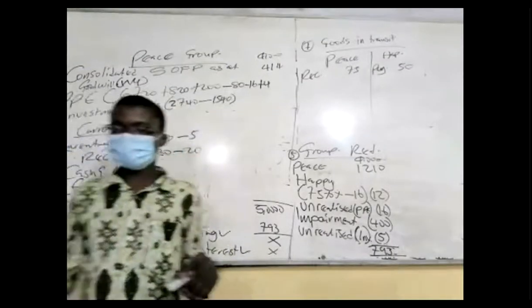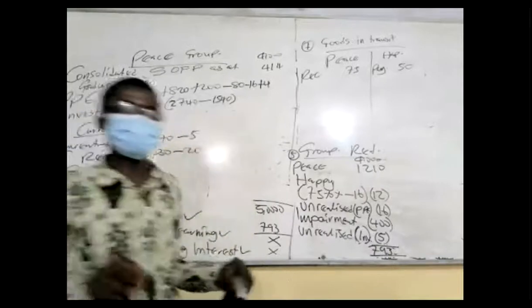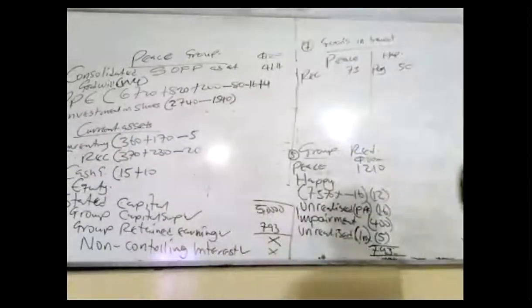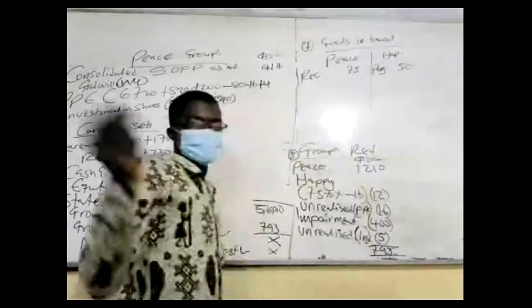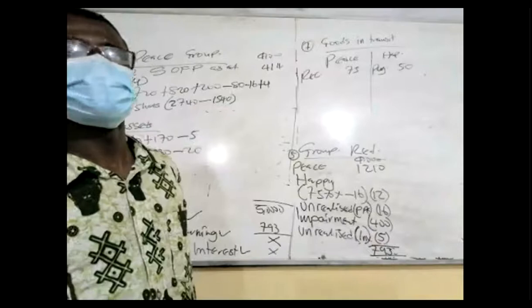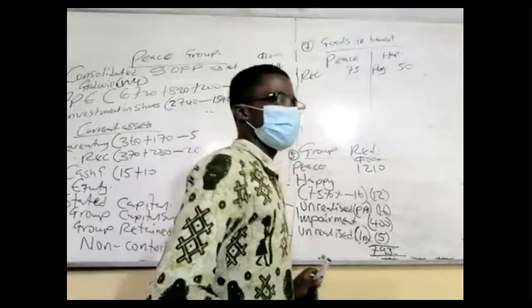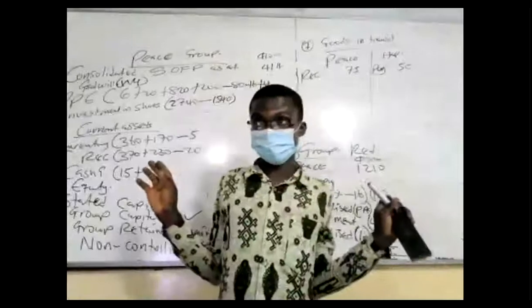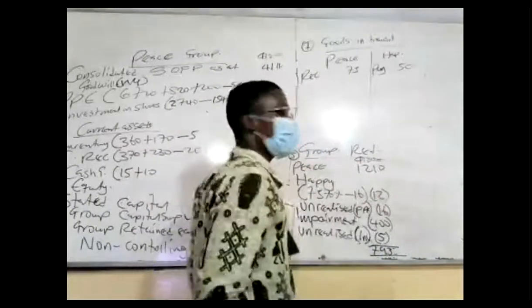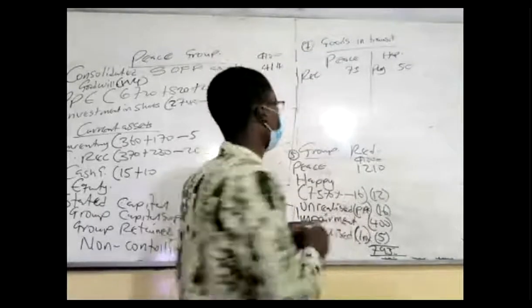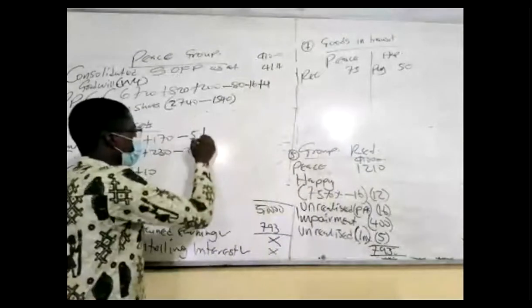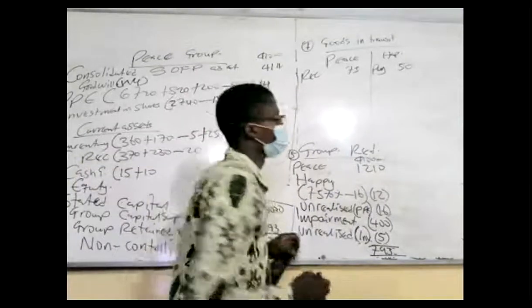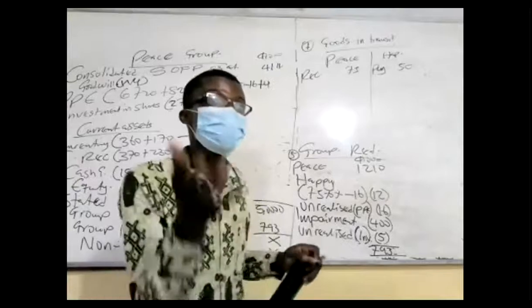Now, anytime there's goods in transit or cash in transit, first assumption, assume that the recipient company has received the goods. Who's the recipient company? Happy. So if Happy has received the goods, then you acquire goods on credit. So Happy has acquired goods on credit. What are the two entries? Number one, debit the goods or the inventory. So go and add the inventory, so plus 25. Number two, what's the next treatment? Happy will owe, right?